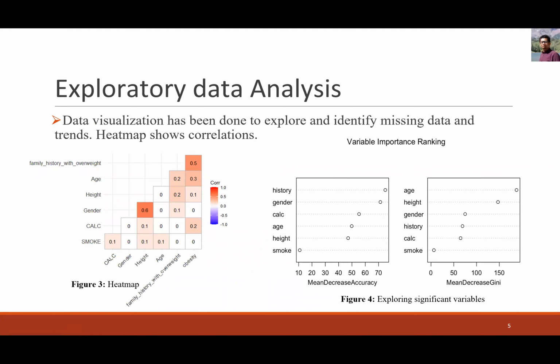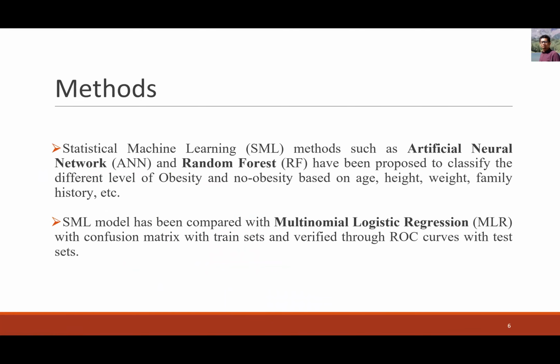So data visualization has been done to explore and identify missing data and trends. We use the heat map to show the correlation of obesity and the other factors. Here you can see that family history with overweight is somewhat correlated with obesity, and the correlation is 0.5. And the other correlations are lower. Height and gender are also highly correlated, at 0.6. And we also used variable importance ranking to see the significant variables for the classification.